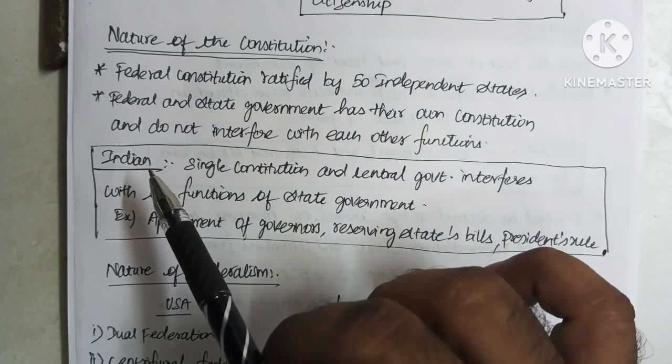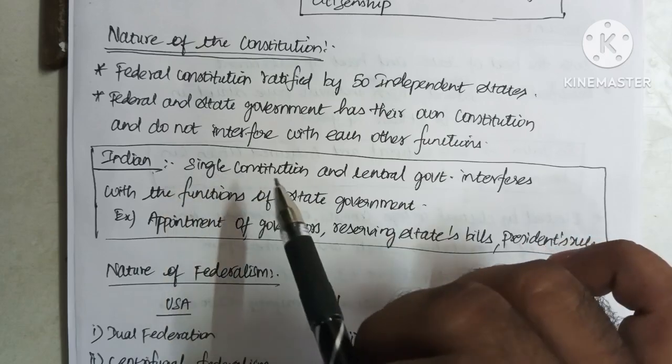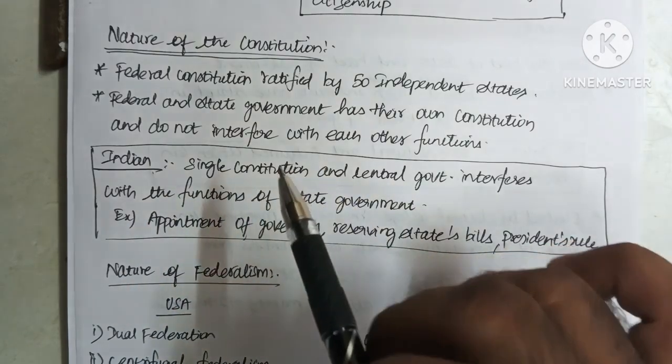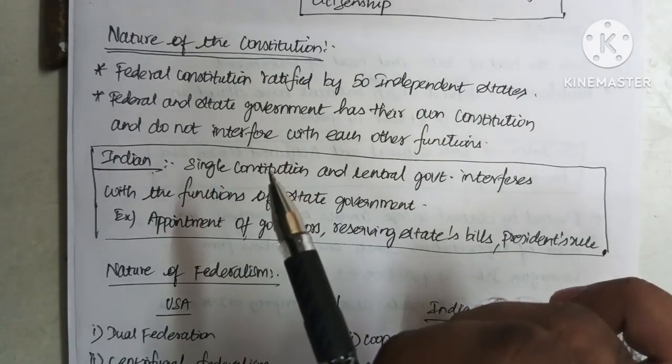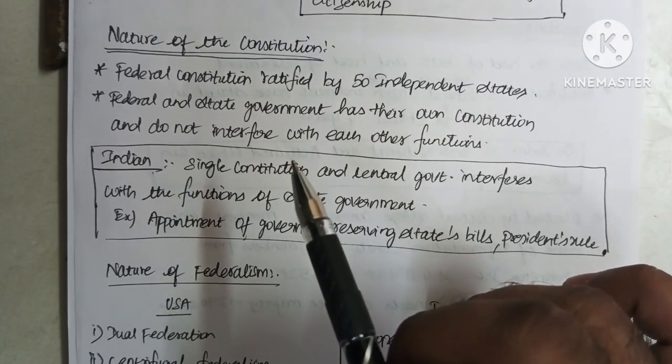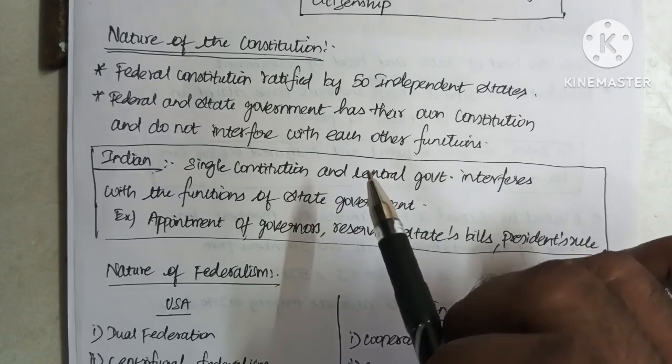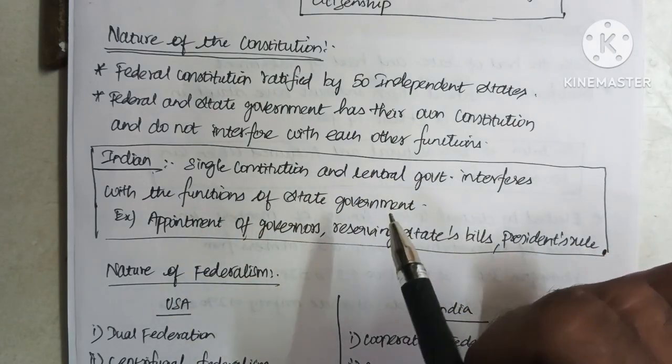While in India, there is a single constitution, and the central government interferes with the functions of the state government. In India, we don't have any separate constitution for a particular state. We have only a single constitution, and the central government interferes with the function of the state government.